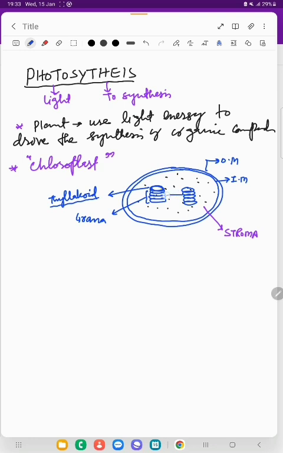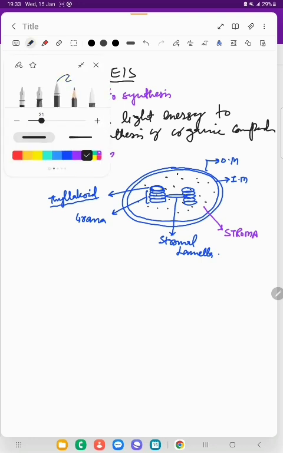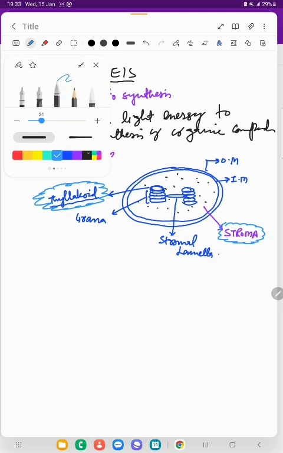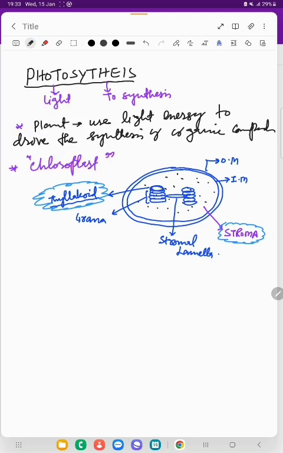And chloroplast has an individual thylakoid which connects two grana. This is called stromal lamellae, right? If we keenly observe the structure, we have two important structures inside the chloroplast. One is stroma, and another important structure that we are concerned about in case of the process of photosynthesis is thylakoid, right?